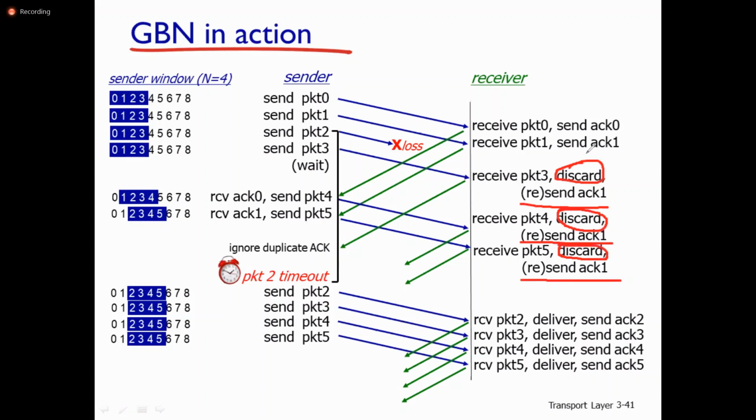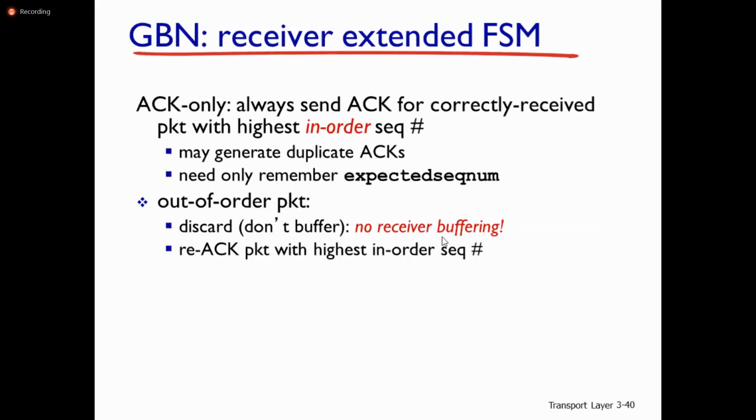See here, one is the sequence number of the highest ordered packet received correctly. No buffering here, so it simply discards the packets. Out of order packets are simply discarded, and it re-acknowledges the packet with the highest in-order sequence number, which in our scenario is sequence number 2. It discards the packet if it is out of order and re-acknowledges the packet with the highest in-order sequence number. Is it clear, ma?